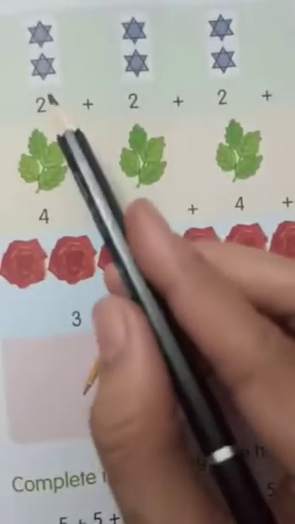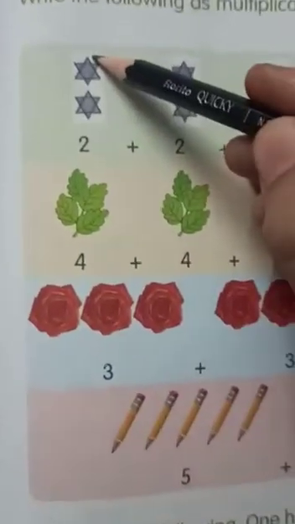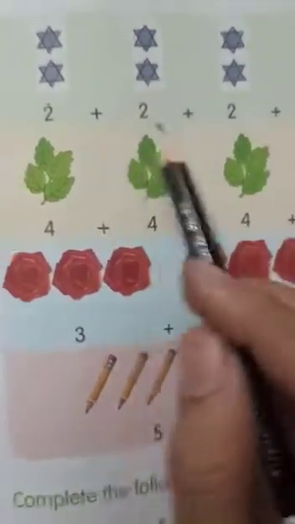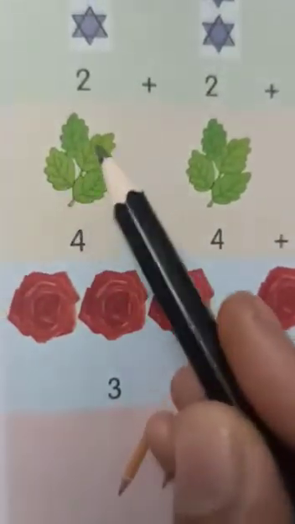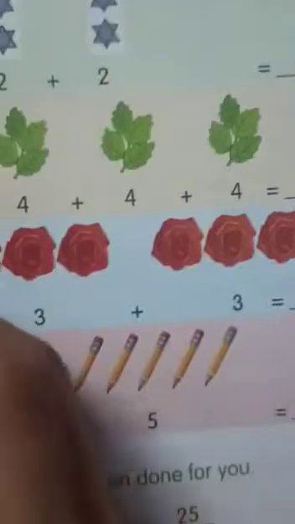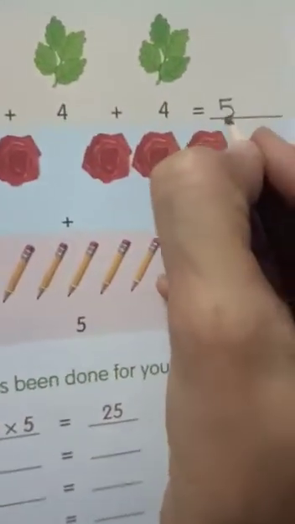Now let's do some activity here. Here we have how many stars? We have 2 stars, but how many times? 1, 2, 3, 4, 4 times. So 4 multiplied by 2. And here we have how many leaves? 4 leaves. How many times? 1, 2, 3, 4, 5. 5 times we have 4 leaves.